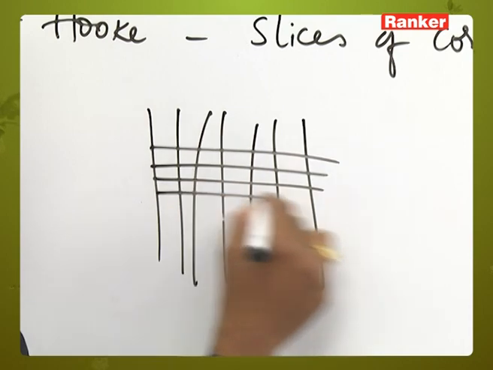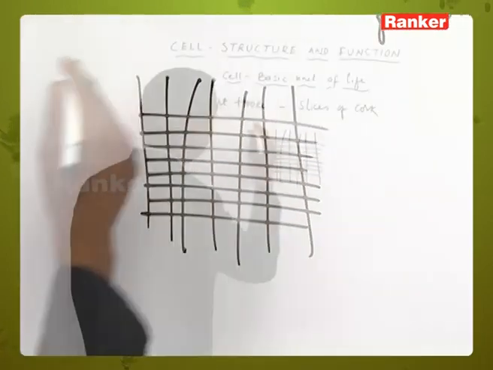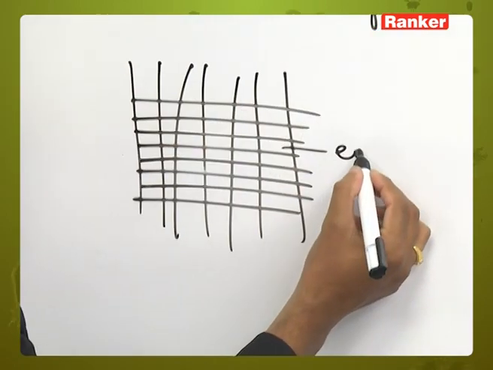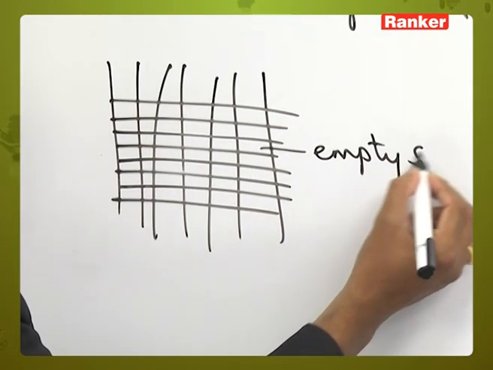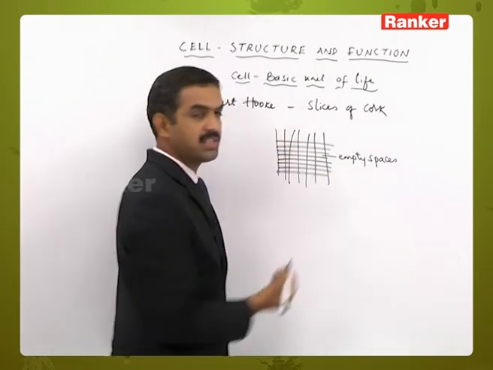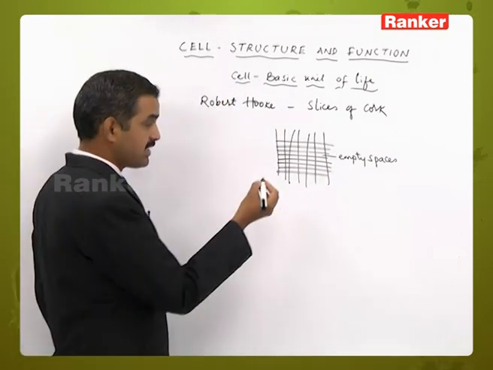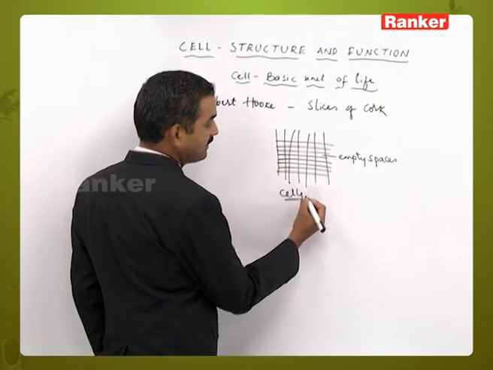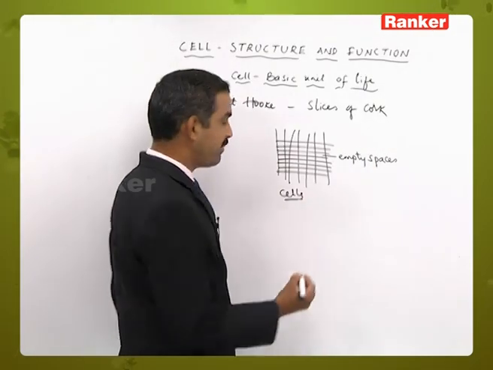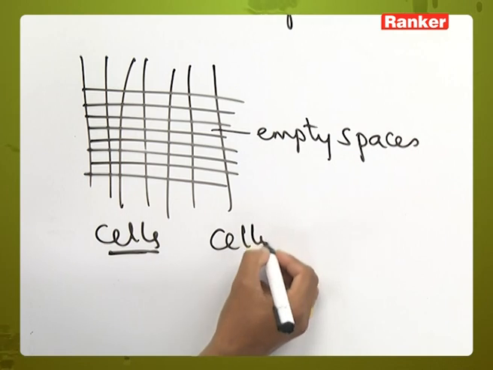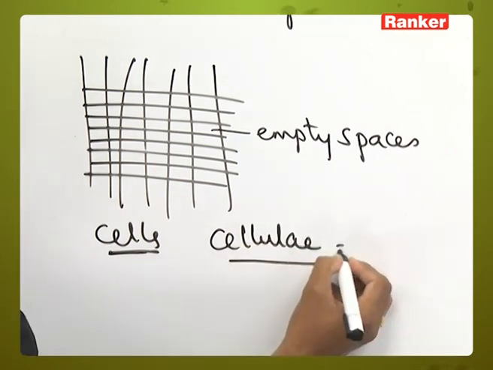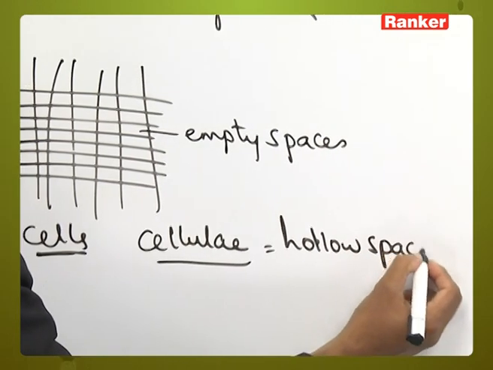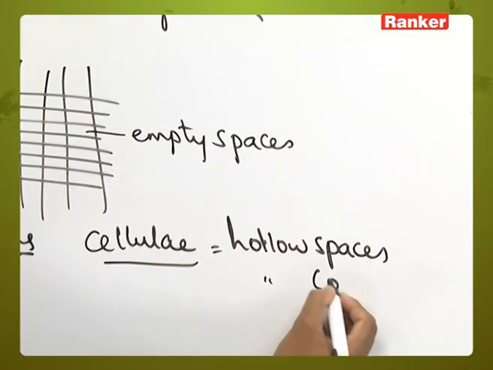This organization was first identified by Robert Hooke. These empty spaces were named cells by the scientist, and the name cell was derived from the word cellulae. Cellulae means hollow spaces or hollow compartments.